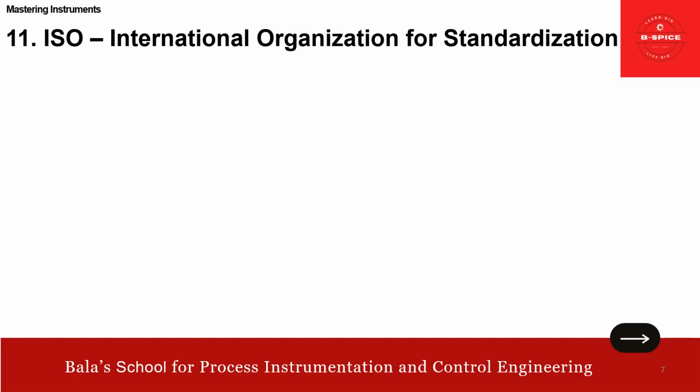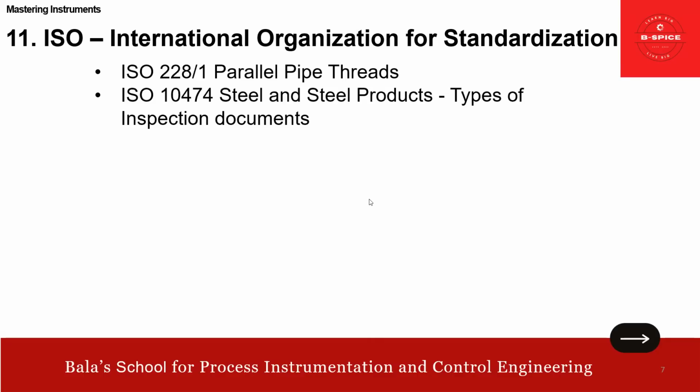Very interesting, right? Now we go to ISO, International Organization for Standardization. What is this ISO 228 Part 1? This talks about the parallel pipe threads. Of course, this is for piping. Then ISO 10474. It talks about the steel and steel products, types of inspection documents.